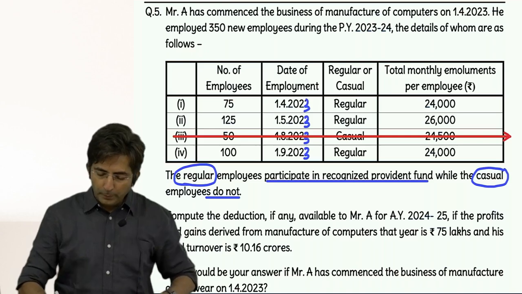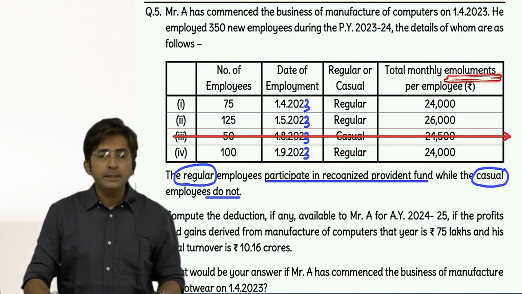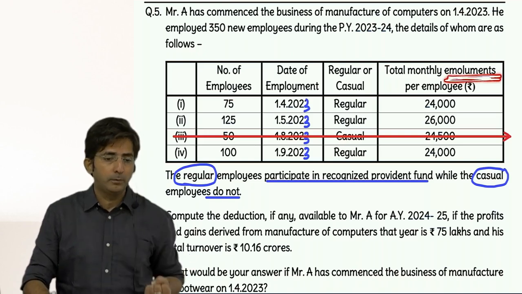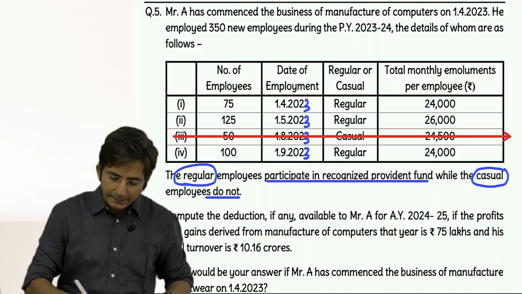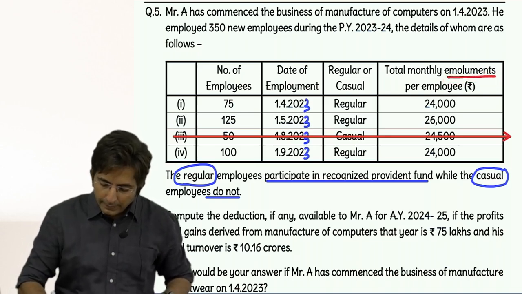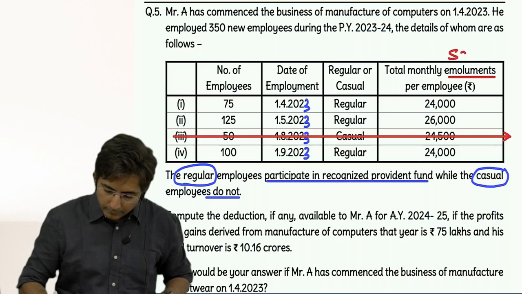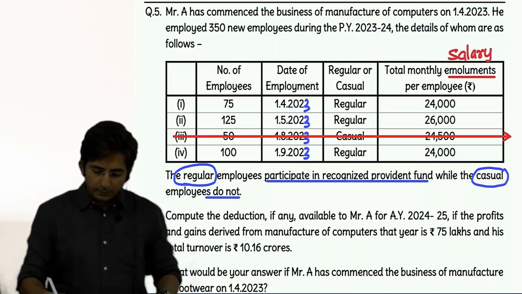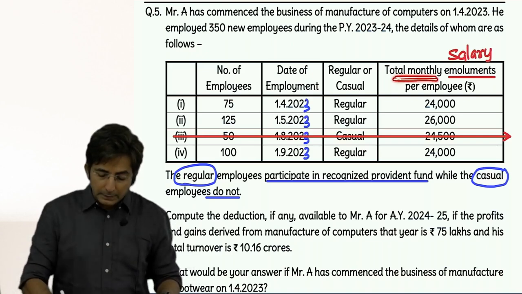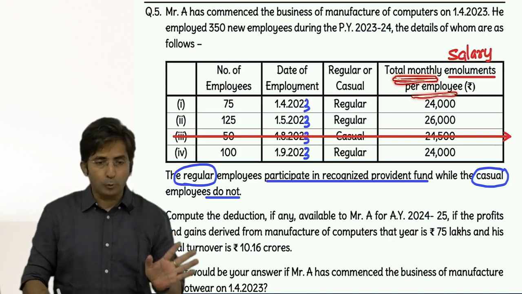Tell me, what do you mean by total monthly emoluments? Emoluments means what you get from your job. It means salary only. In simple language, it is salary. Underline emoluments and write salary there. And this is monthly salary. Monthly means per month and per employee.